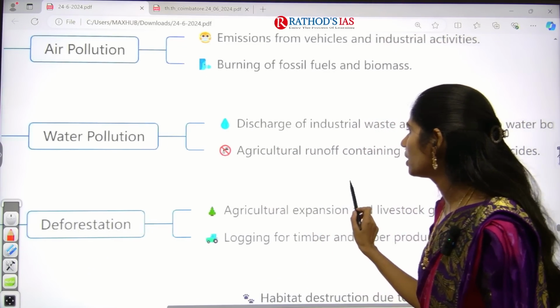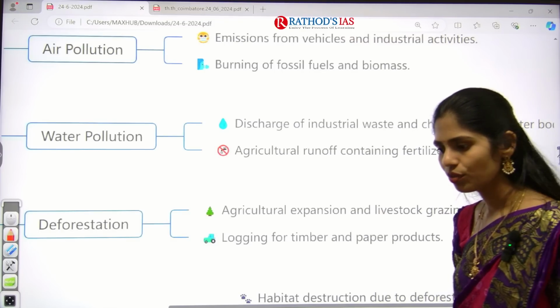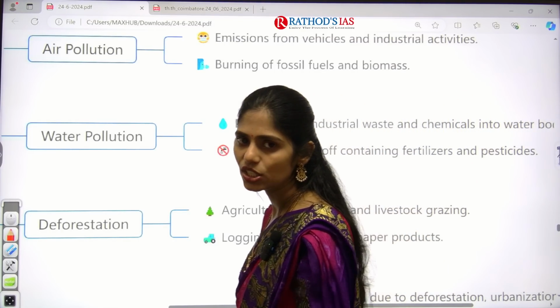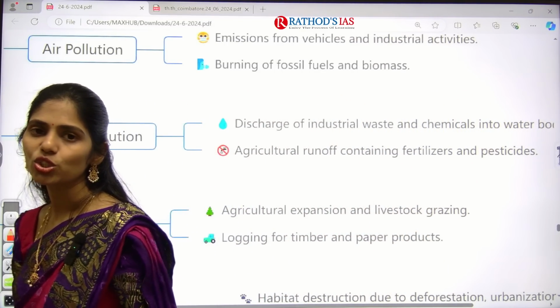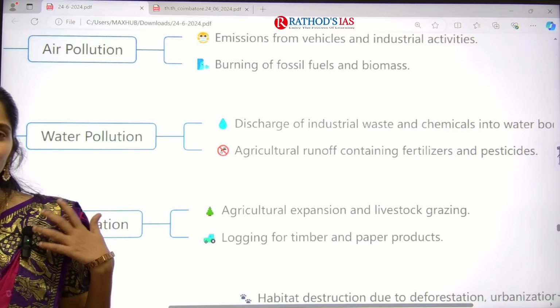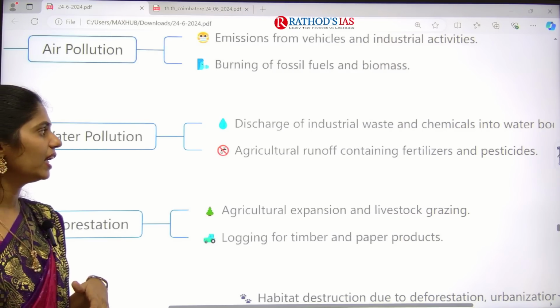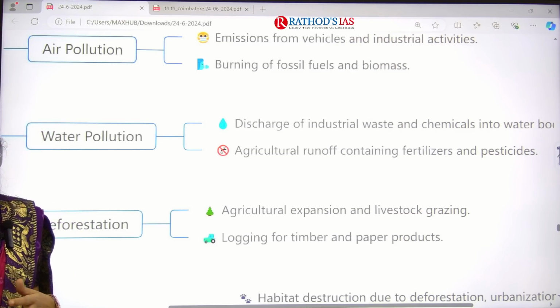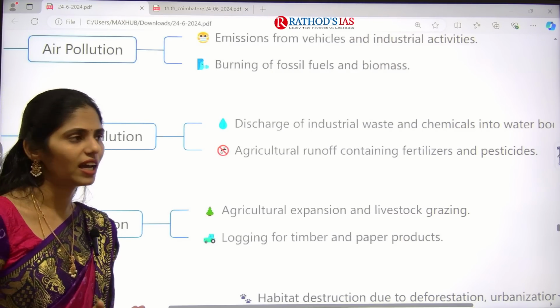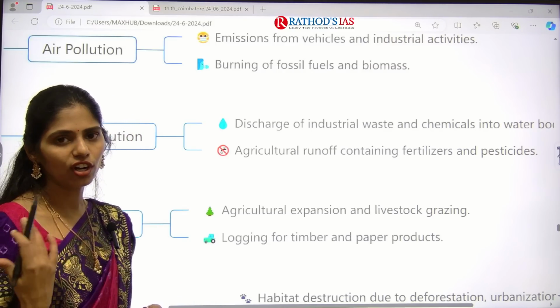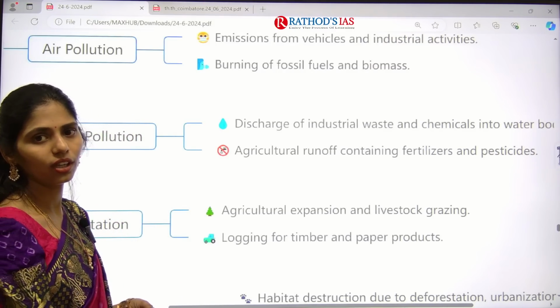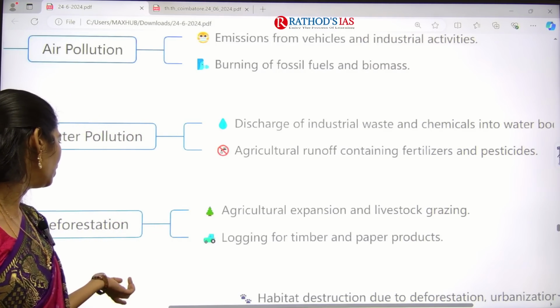And next one is water pollution. So what happens? We are directly releasing industrial waste or drainage into the rivers and nearby water bodies without proper treatment. So this is also an important thing. And there is agricultural runoff. We are using large amounts of fertilizers, pesticides, etc. And whatever extra water is there, that is going on. So that causes water pollution.